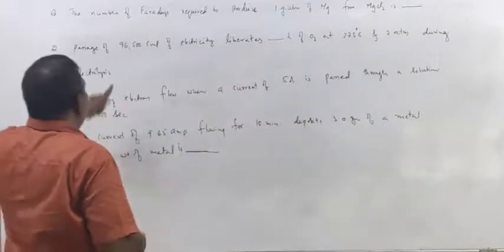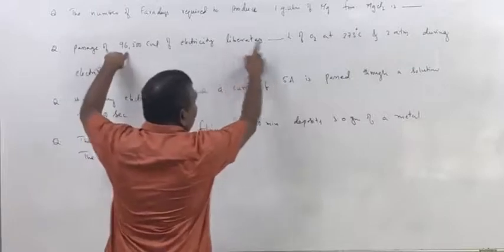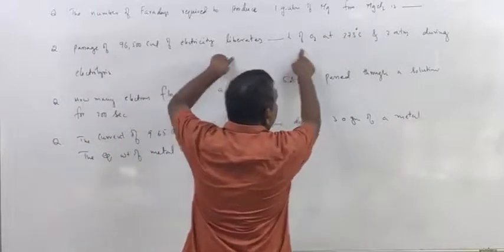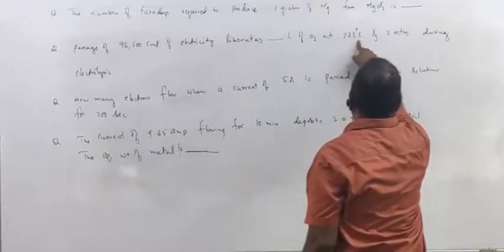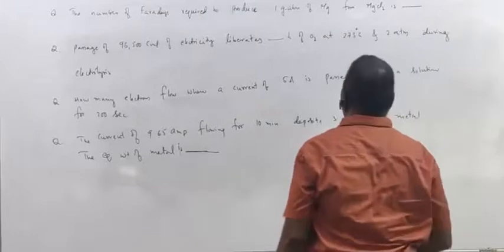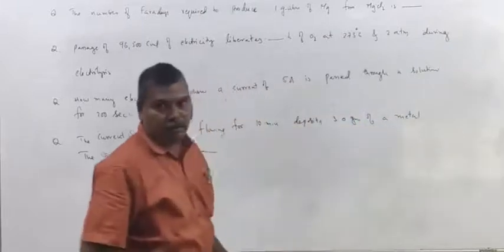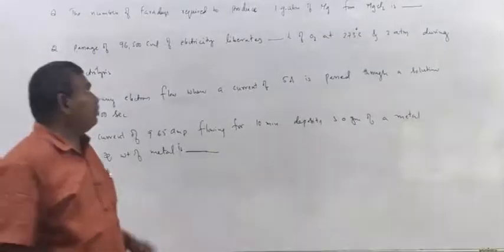Next, 96,500 coulombs of charge is passed, oxygen gas is liberated, and electrolysis is carried out at 273 degrees Celsius and 2 atmospheres. So first we have to calculate at STP conditions.